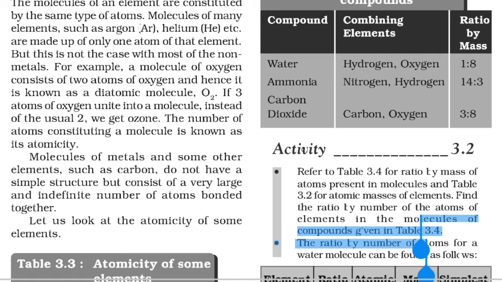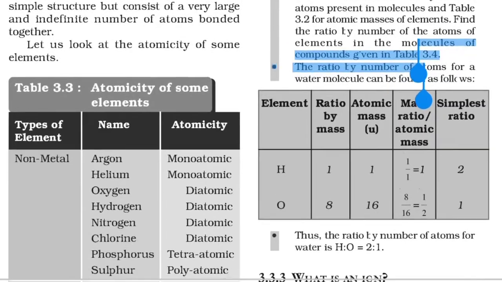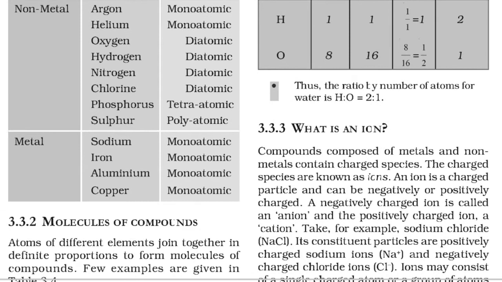Their atomicity is 1. Now here we are given in this table argon, helium, neon, krypton, xenon, radon. All of them have only one atom in the molecule, because they don't form molecules, they exist as a single atom only, so they are monoatomic.